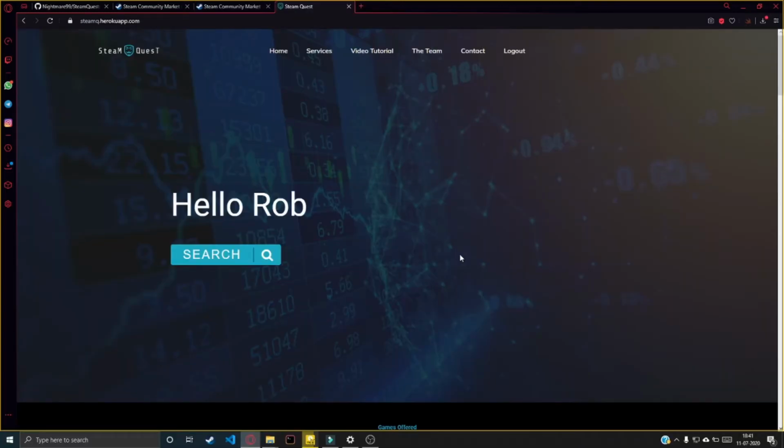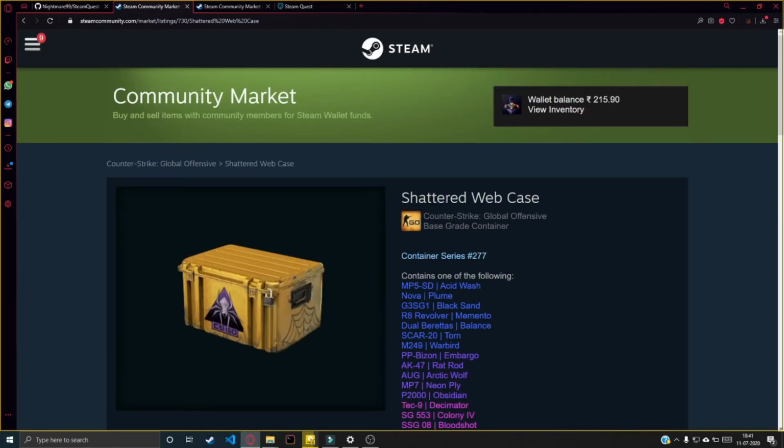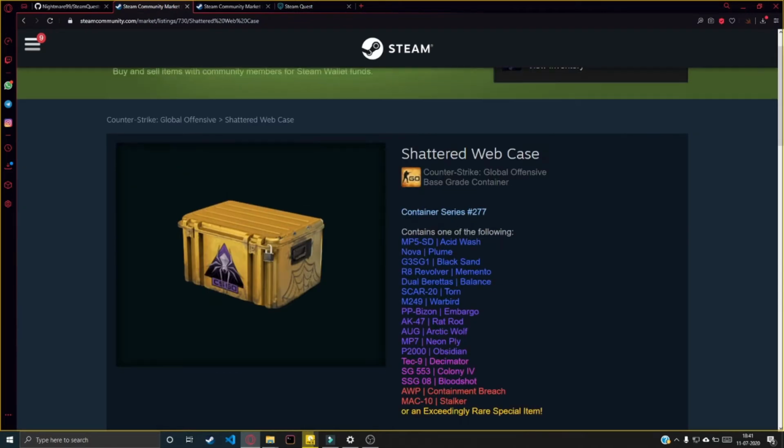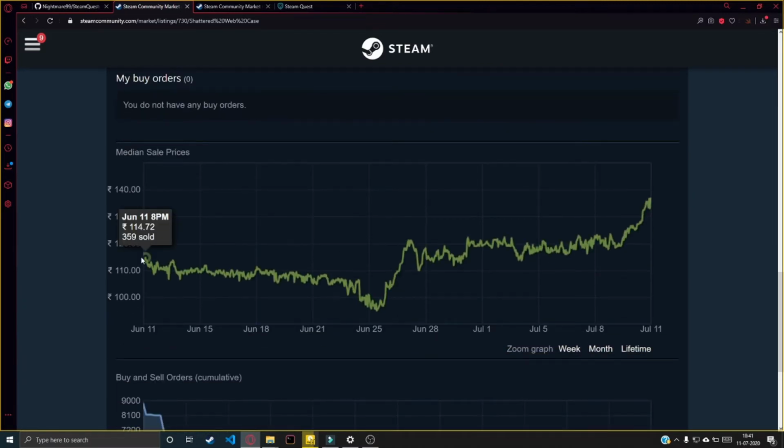Now why did we choose SteamQuest as a project? Is there actually any benefit behind this? Well, let me demonstrate this with an example. This is an item, the Shattered Web Case, which was launched about 5 or 6 months ago. This was the price on June 11th, 114 rupees.